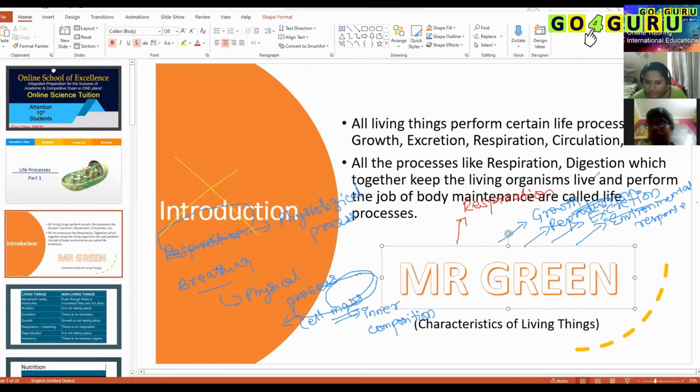If I'm trying to touch any object that is very hot, when I take my fingertips closer to the hot object, I can sense the hotness of the object. Immediately I don't touch the object, I take it off. That is another environmental response. Precaution. What do you mean by precaution?